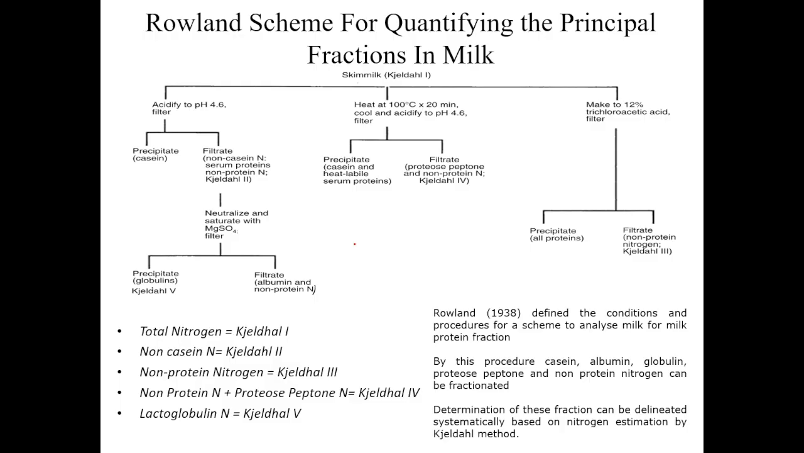On the slide you can see the Rowland scheme for quantifying the principal fractions in milk. Here three lines are written: Rowland in 1938 defined the conditions and procedure for a scheme to analyze the milk protein fraction. By this procedure, casein, albumin, globulin, proteose peptone and non-protein nitrogen can be fractionated.